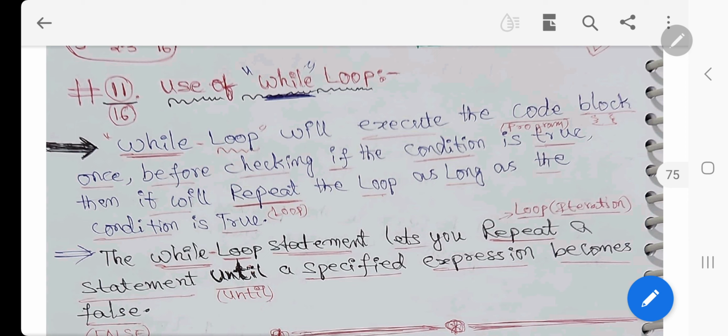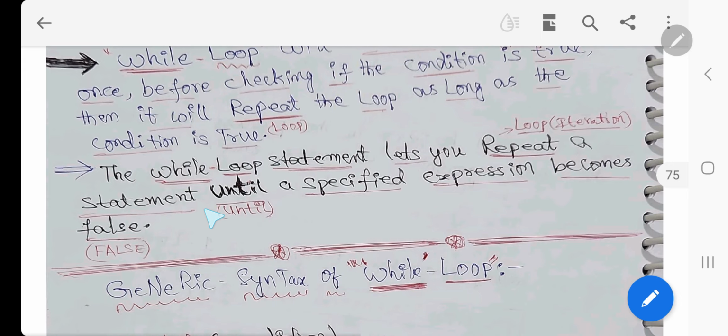Using a while loop, the condition is checked first, and then it will repeat the loop as long as the condition is true. So this is the while loop definition. The while loop statement lets you repeat a statement until a specific expression becomes false.